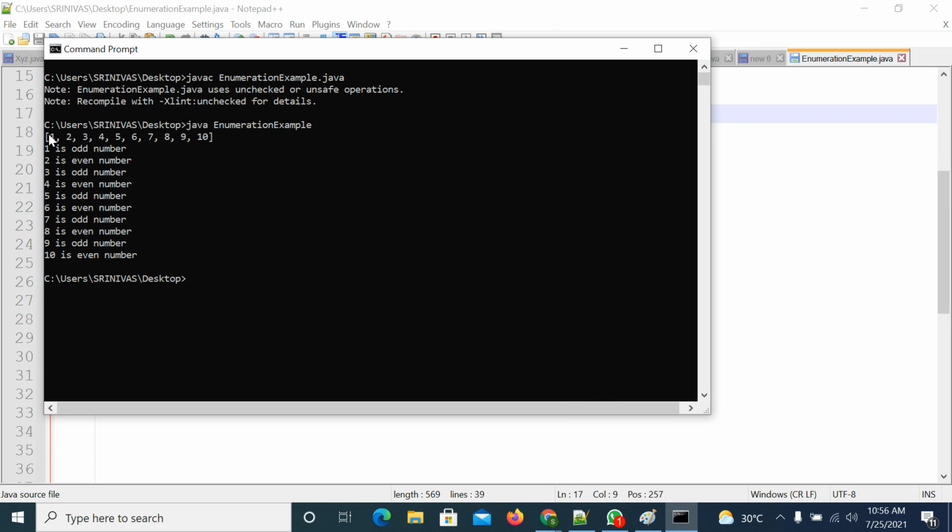Let's see here. The collection contains 1 to 10 elements. In those 1 to 10 elements, you want to find out what are the even numbers and what are the odd numbers. First you need to retrieve the elements one by one. All are in object format, so you need to convert the object format into integer format. Once converted into integer format, verify whether it is an even number or odd number using that logic.